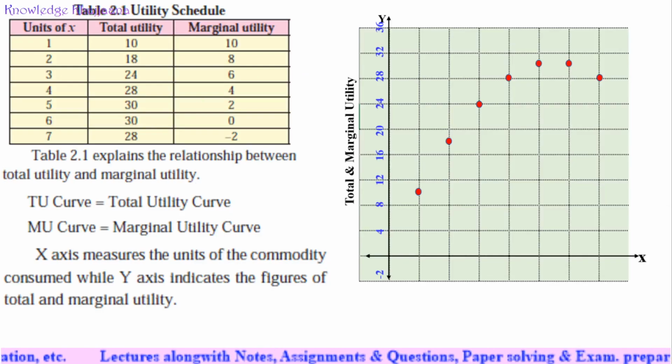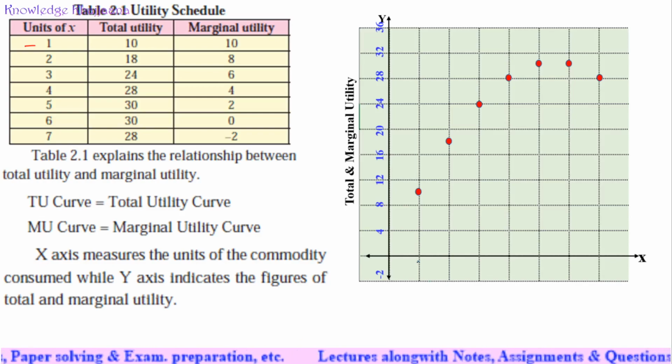Now we'll plot against this. Here we will plot only total utility.